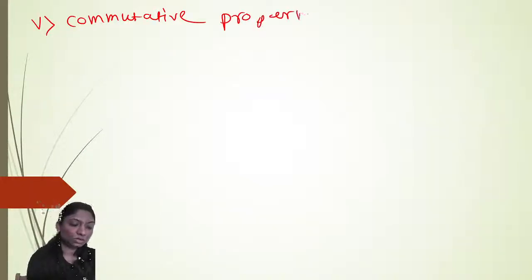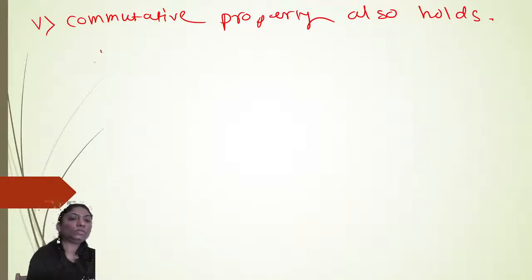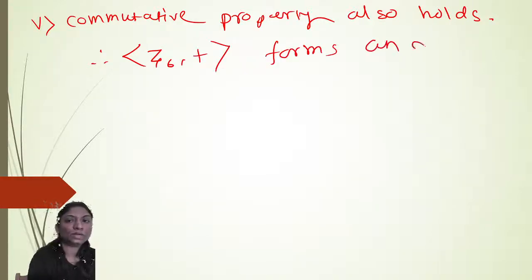Commutative property also holds. Okay. Therefore, Z6 with respect to addition forms an abelian group.